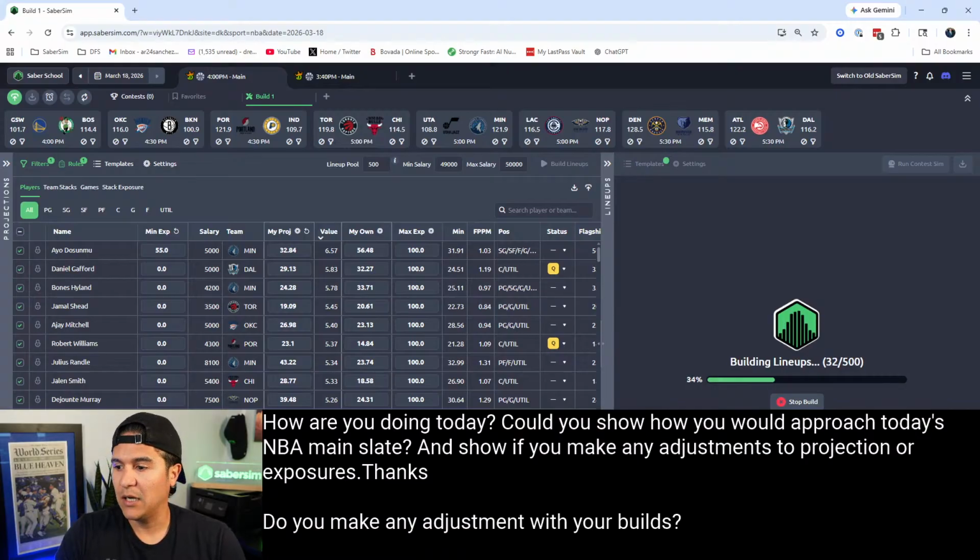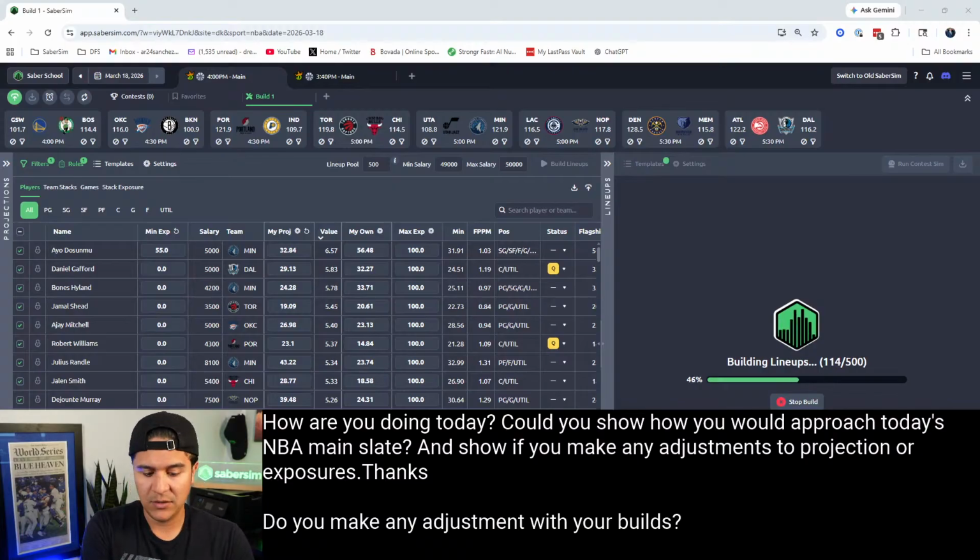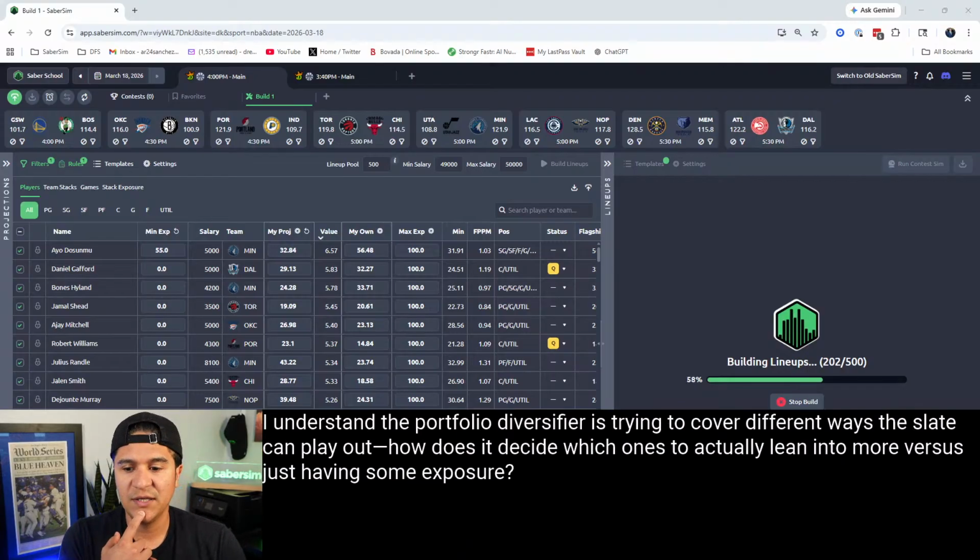All right, we're going to continue with the slate demo, but I think it's a good opportunity to move on to this next question because we're getting into the post build where this makes sense to discuss. This next question says, I understand the portfolio diversifier is trying to cover different ways the slate can play out. How does it decide which ones to actually lean into more versus just having some exposure? Okay, so